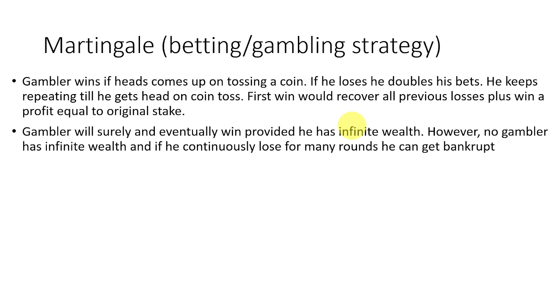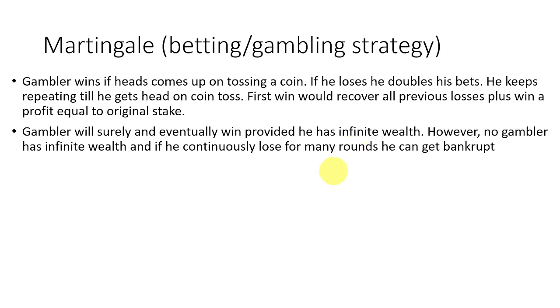Only if he has a big enough wealth or capital can he continue betting. In real life, there is no gambler who has infinite wealth, so if he keeps losing money for many rounds, he can go bankrupt. So we need to be a little careful with the strategy.